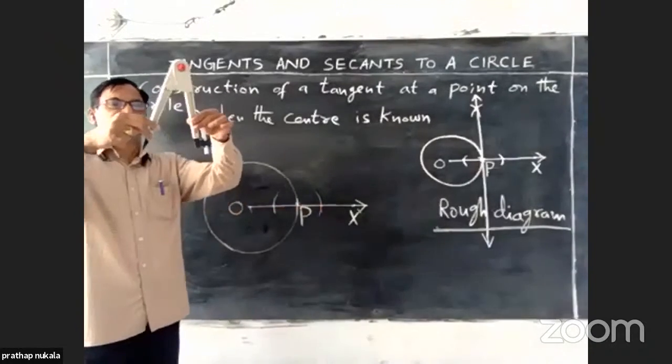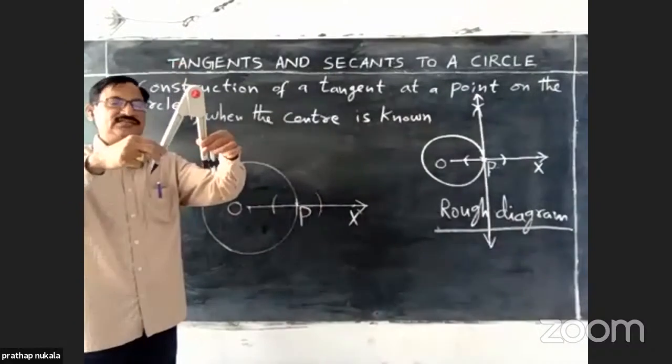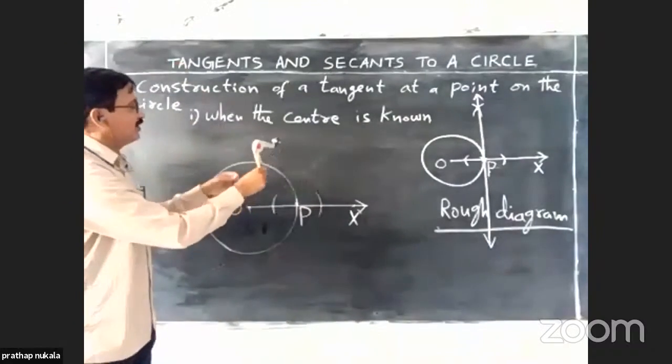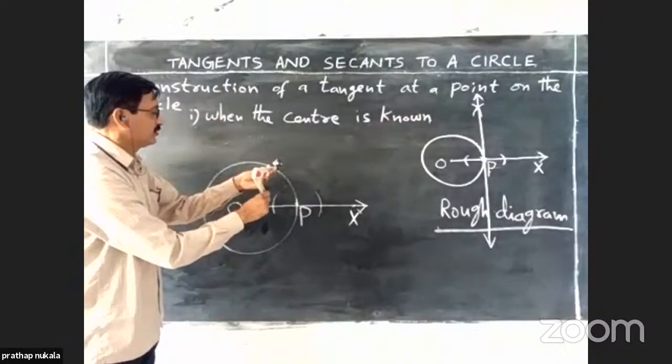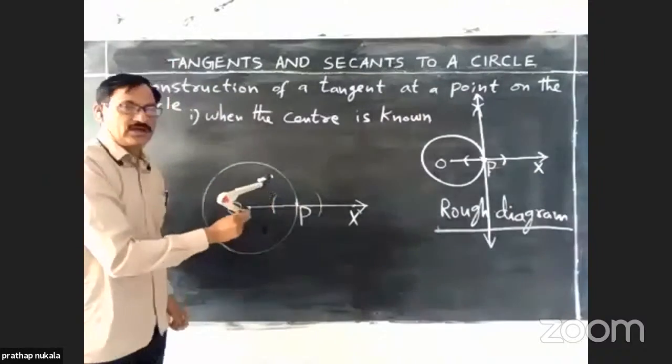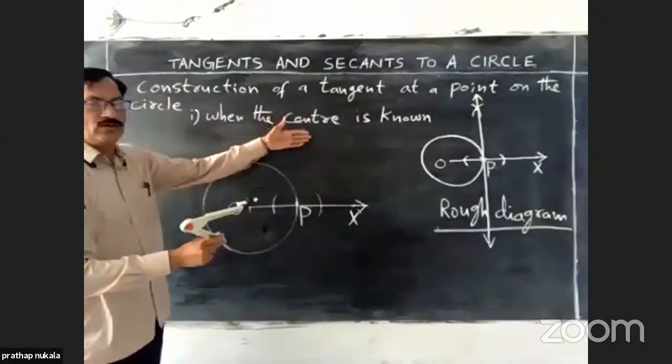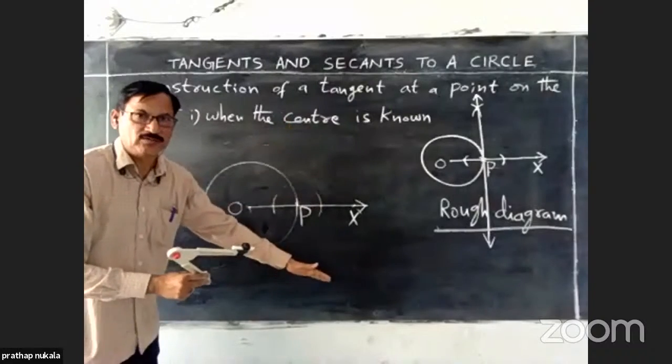Change the radius, in general increase the radius, and draw two arcs above the ray or below the ray. Only one is enough.